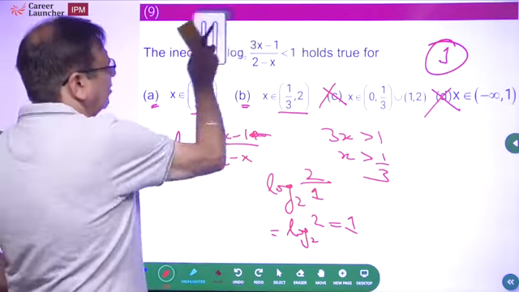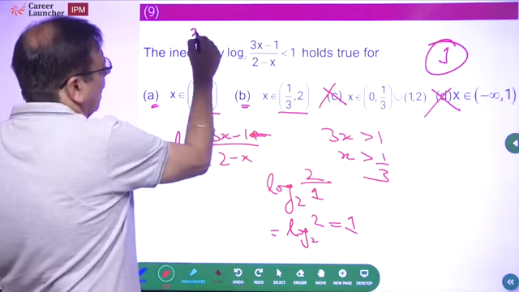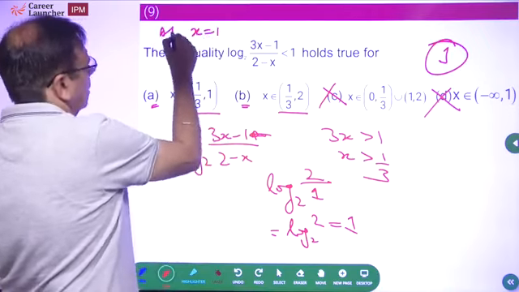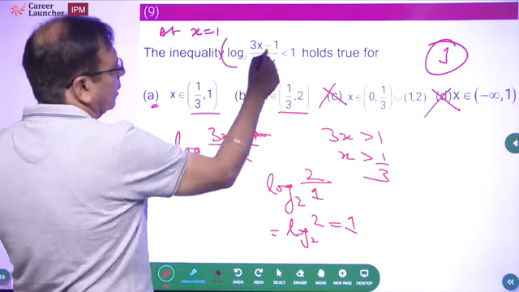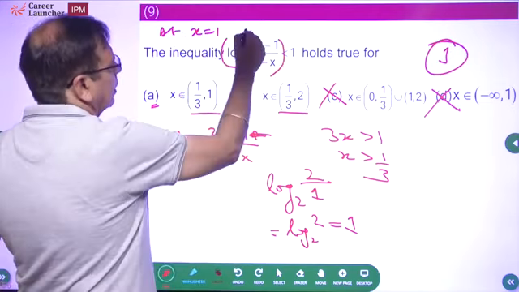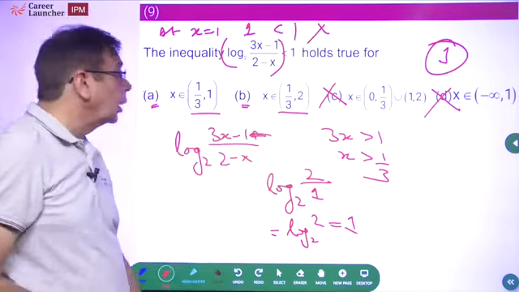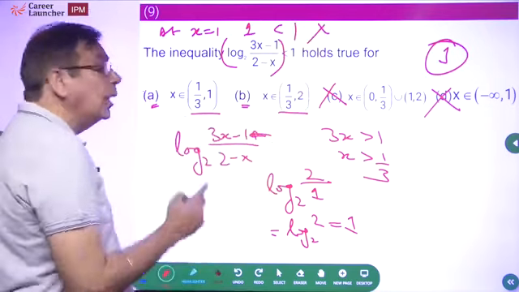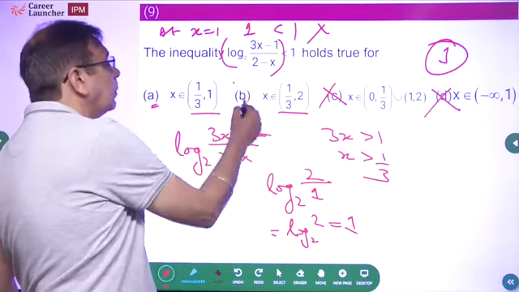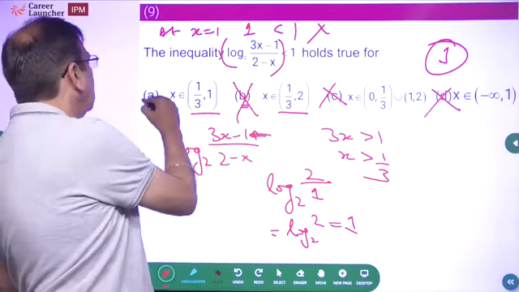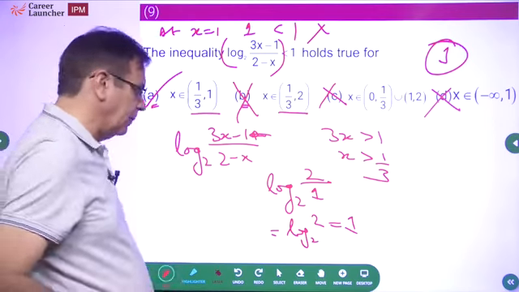I'm sorry, I'm just writing down incorrect things today. At x equal to 1, we get this expression as 1 less than 1, which is not possible. So 1 cannot be a part of my answer. That means this is wrong because this includes 1. The correct answer is choice A.